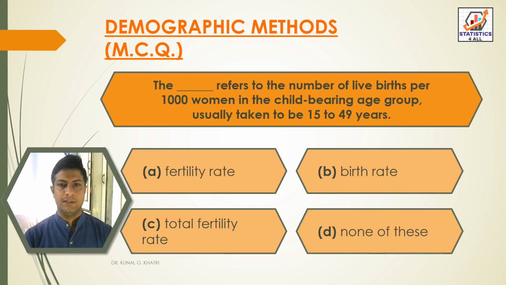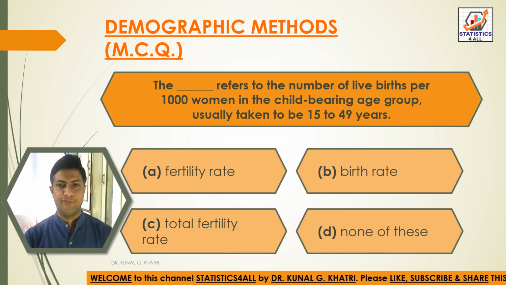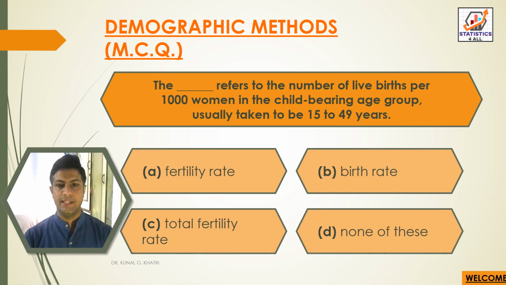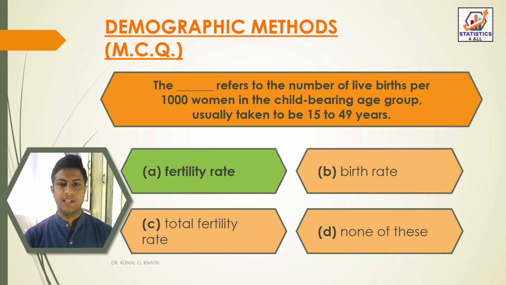Next question, the dash refers to the number of live births per thousand women in the childbearing age group, usually taken to be 15 to 49 years. Option A fertility rate, option B birth rate, option C total fertility rate, and option D none of these. So here we have answer fertility rate, that is the fertility rate refers to the number of live births per thousand women in the childbearing age group, usually taken to be 15 to 49 years.